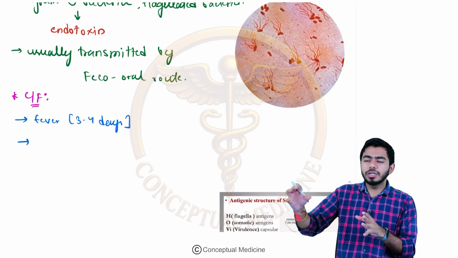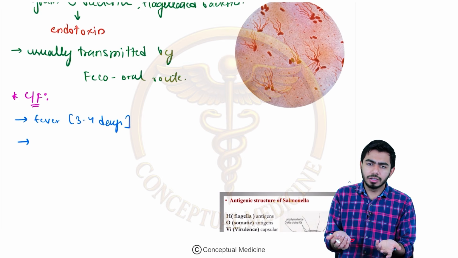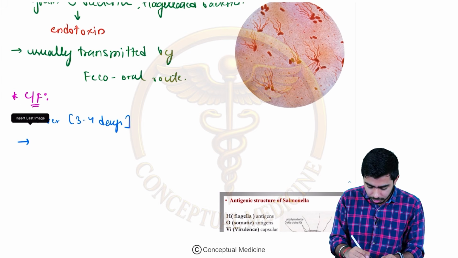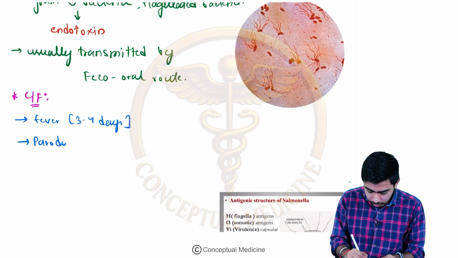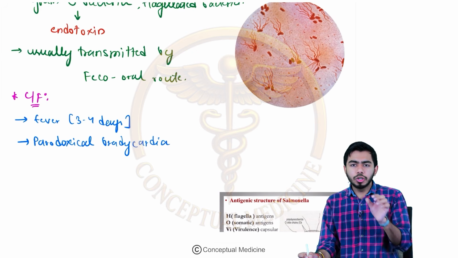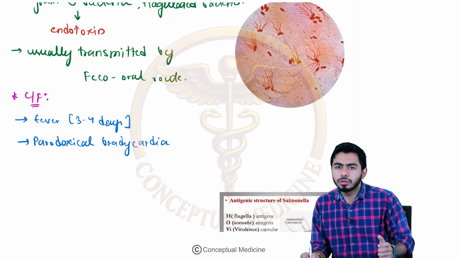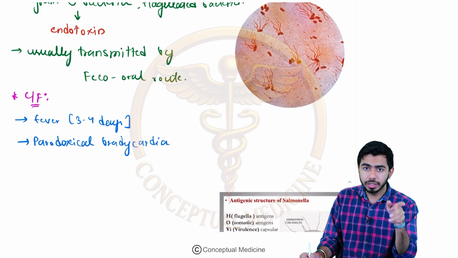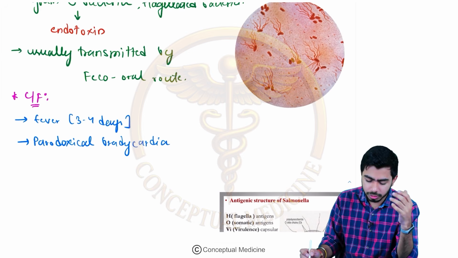Paradoxical means that usually it doesn't happen, but in this case it is seen. So paradoxical bradycardia is seen over here. That is very important. These kinds of terms might be mentioned in the MCQ and you need to pick those up, and they might be asking you the diagnosis. So paradoxical bradycardia, instead of tachycardia, you are seeing bradycardia in this patient.